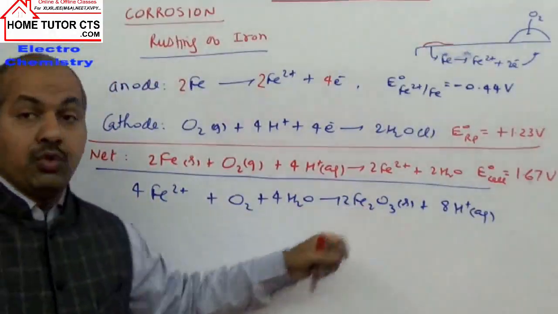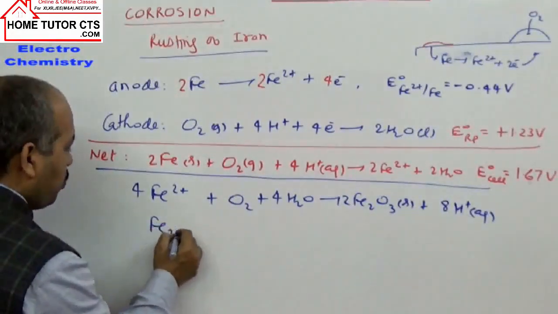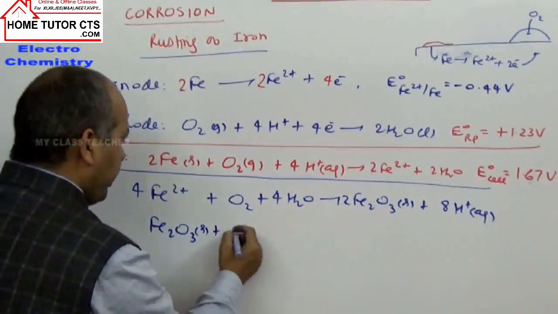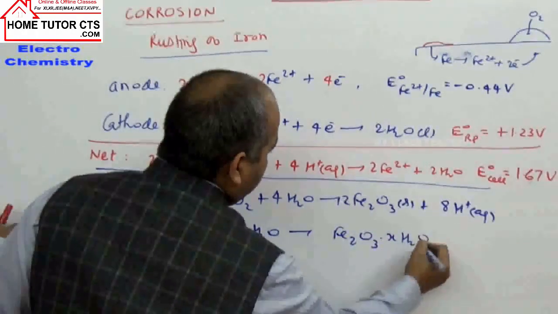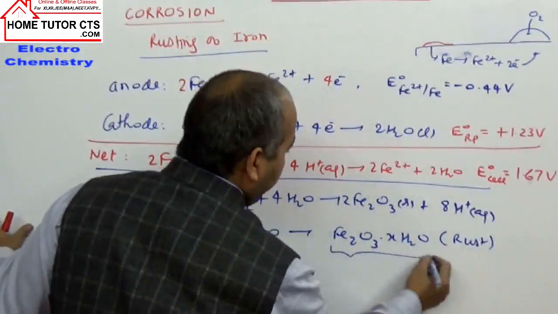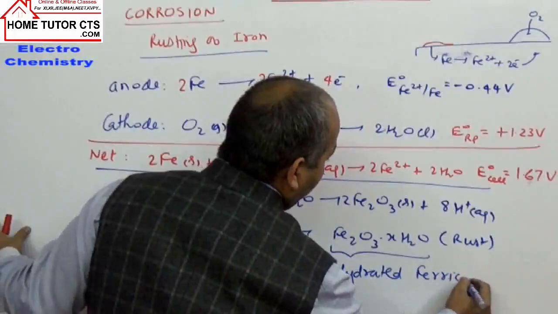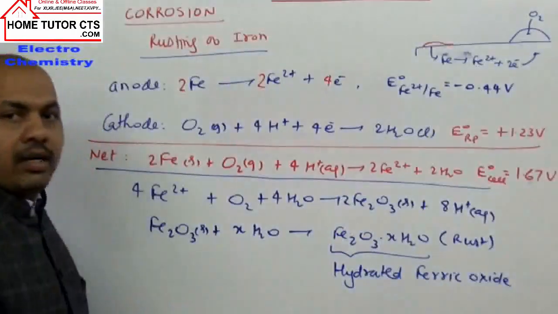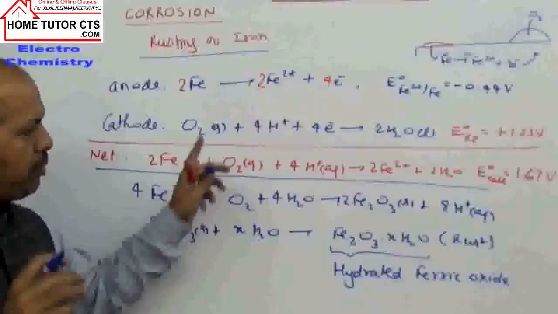And this Fe2O3 produced will undergo further hydration. Fe2O3, a solid, combines with the required number of water molecules to form Fe2O3·xH2O. It is the chemical formula of rust. It can be called hydrated ferric oxide, which acts as rust. So now rusting is done, okay.